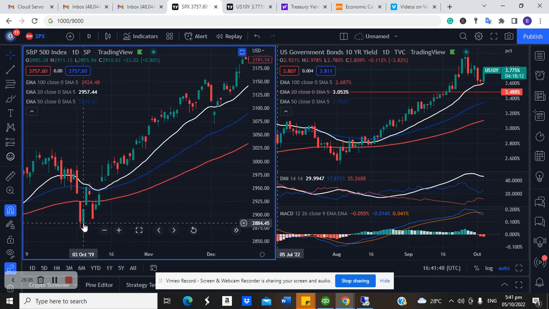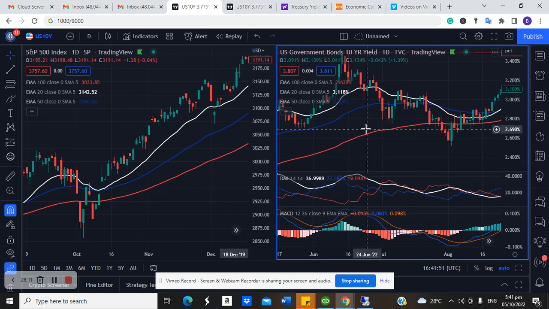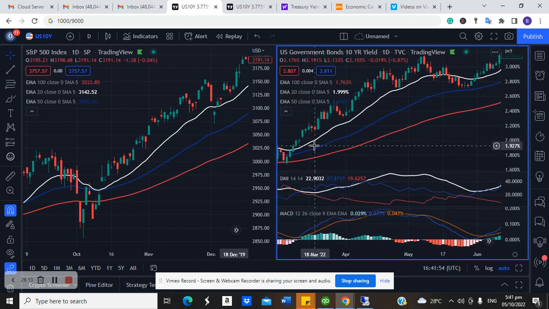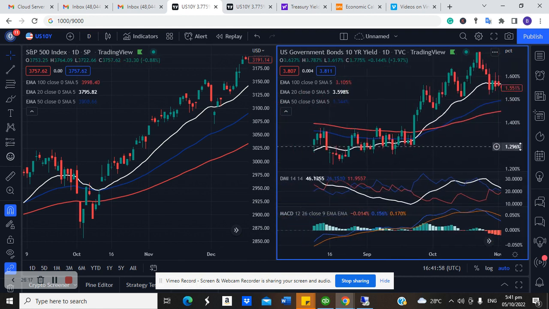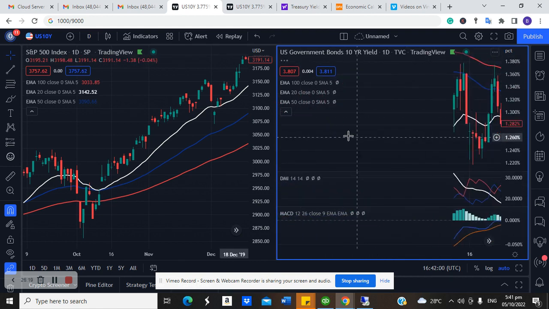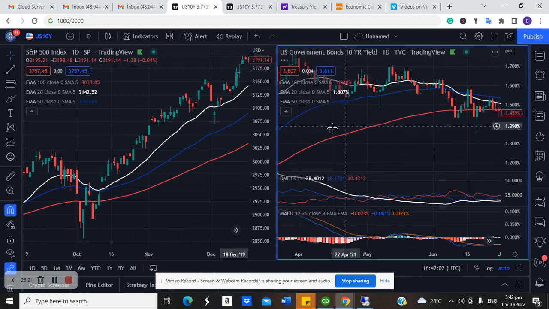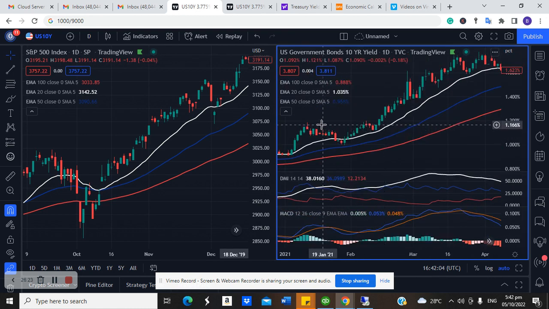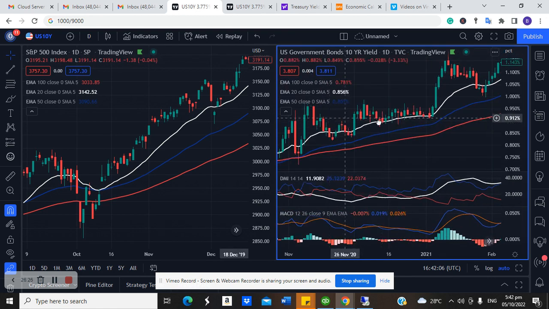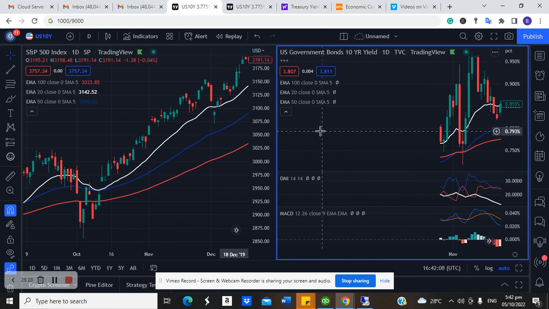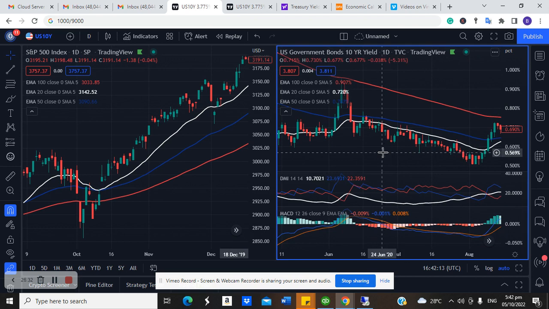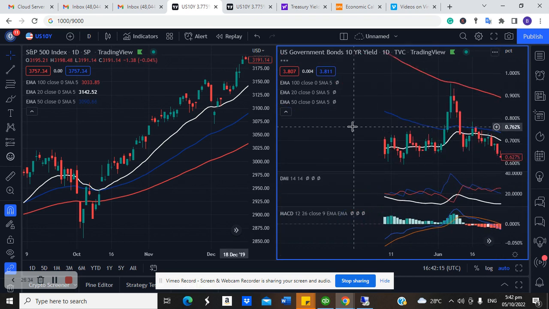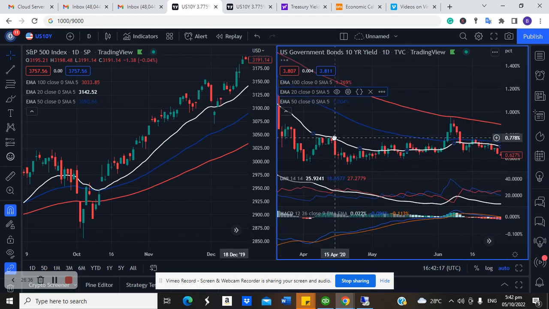Look at the rally in October 2019. So let's see if we can locate that on this chart. October 2019. Let's see what happened during that period, which is June.